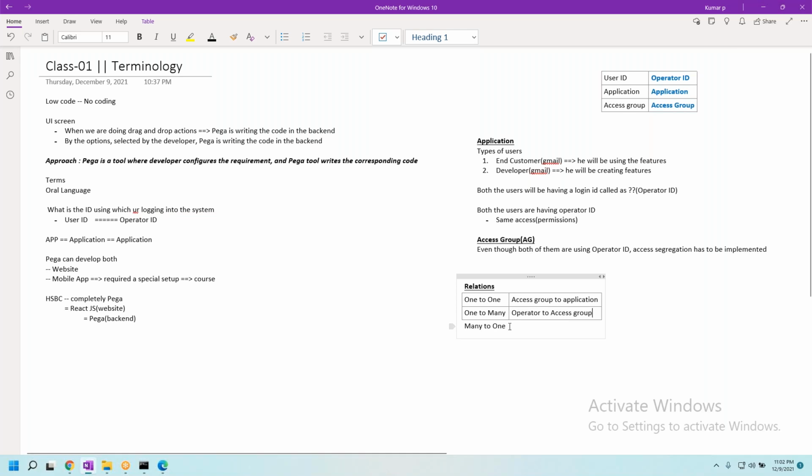Now you tell me, what is the relation between operator to application? Operator to application. Operator to application will be many-to-one, sir. Only one application. One-to-many.